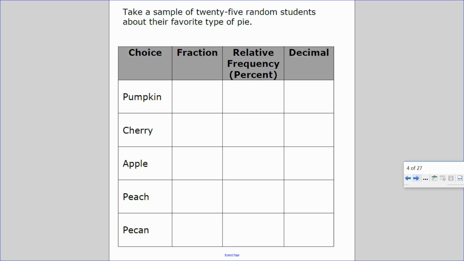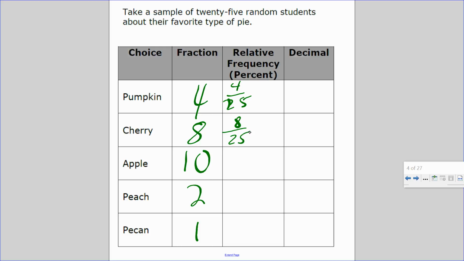So take a sample of 25 random students about their favorite type of pie. So imagine 25 students. Imagine 4 chose this, 8 chose this, 10 chose this, and so on, up to 25 people. So 4 people chose pumpkin out of 25 people. 8 people out of 25 chose cherry. 10 out of 25 chose apple. 2 out of 25 chose peach. 1 out of 25 chose pecan.